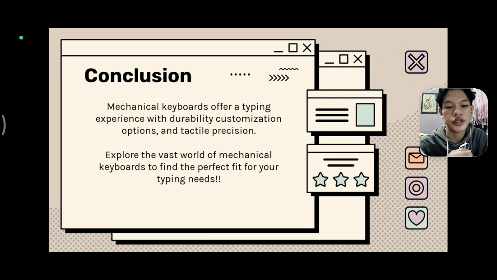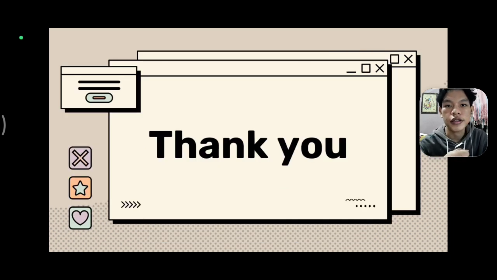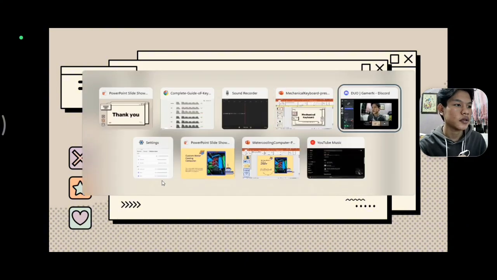Here, in conclusion, mechanical keyboards offer a typing experience with durability, customization options, and tactile precision. Explore the vast world of mechanical keyboards to find the perfect fit for your typing needs. Okay, that's it for project Material 1, and next we move to Material 2.